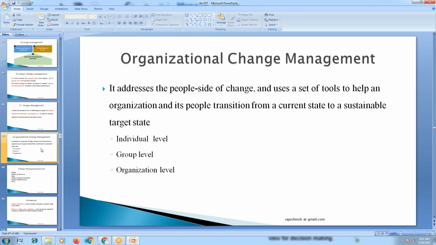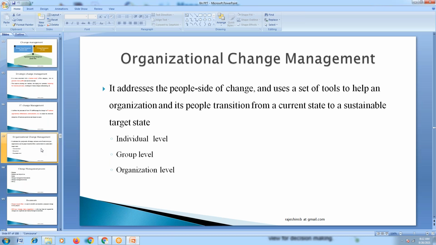Individual level means the hierarchical process, responsibilities and all that. Group level means the kind of targets or tasks we have given to them, or changes in the organizational business process. All these things come under organizational change management.